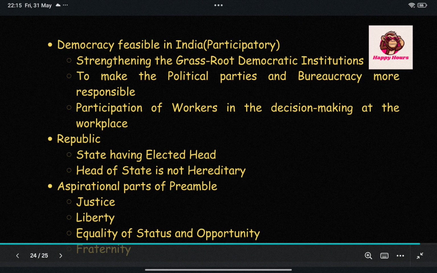Now these are the different types of liberty. Now we are going to discuss equality of status and opportunity. Now what is equality of status and opportunity? It is mentioned in Articles 15 and 16. Now we are going to discuss fraternity, the concept of universal brotherhood. It is the concept of Vasudhaiva Kutumbakam. We all are the sons and daughters of the same soil.